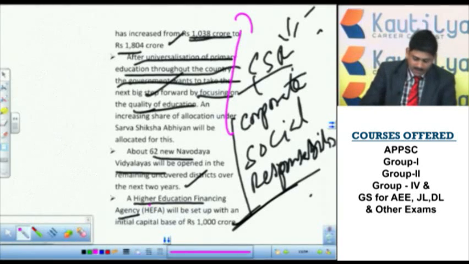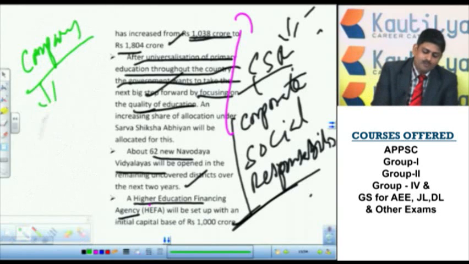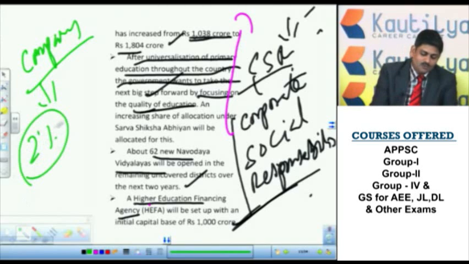If we see, in 2013 this act was made. According to this, every company has to spend for the social development of the country at least 2% of the average profits of the last 3 to 4 years. Okay, last 3 years you take.